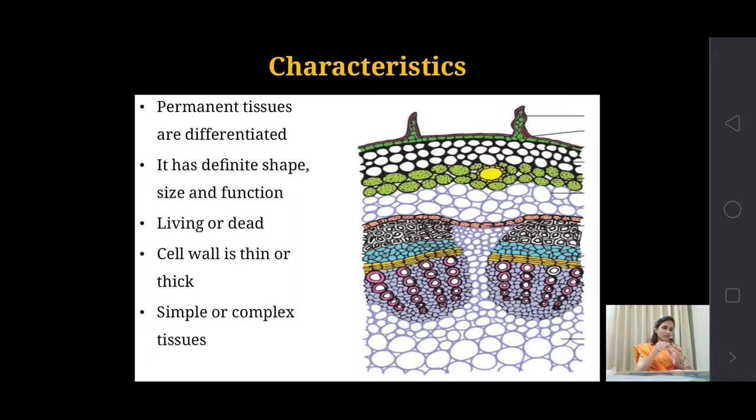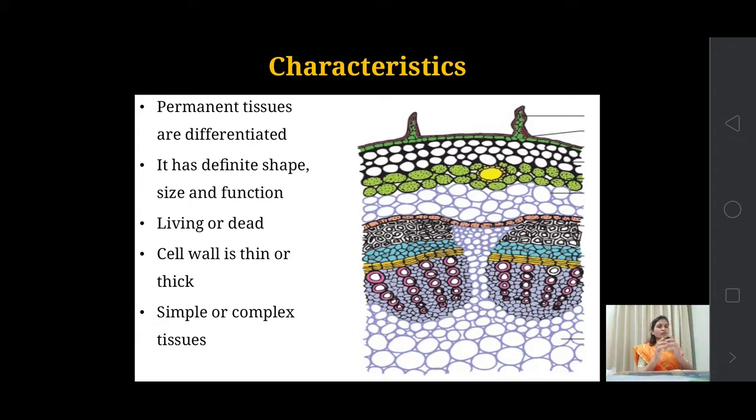So in this figure or in this slide, you can see the picture of how various types of permanent tissues are located in a particular organ. As we have learned in the levels of organization, a group of tissues forms an organ.